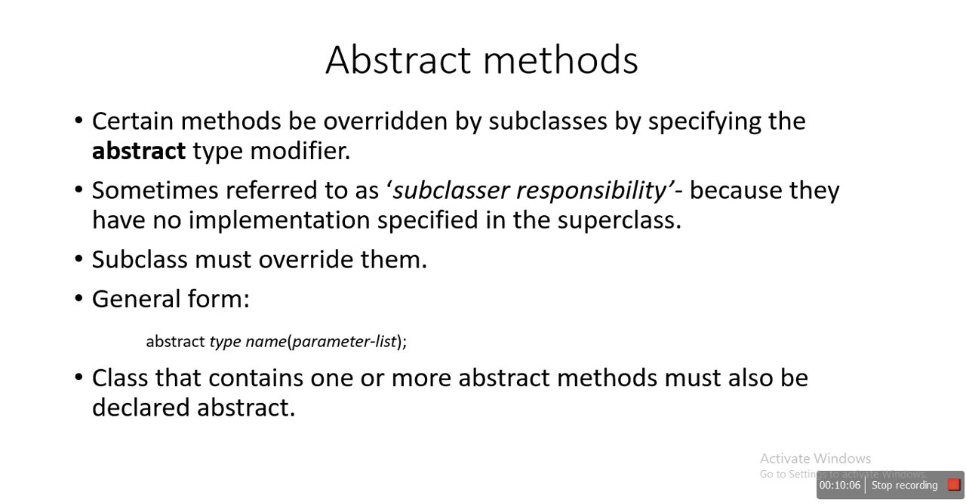Now what is the use and how do we implement abstract methods? We'll see with an example. Sometimes these abstract methods are referred to as the subclass's responsibility, because they have no implementation specified in the superclass. Abstract methods exist within an abstract class. An abstract method is nothing but a method with only the declaration part; the actual implementation code is not present within an abstract method.